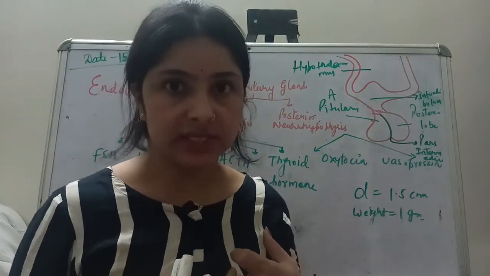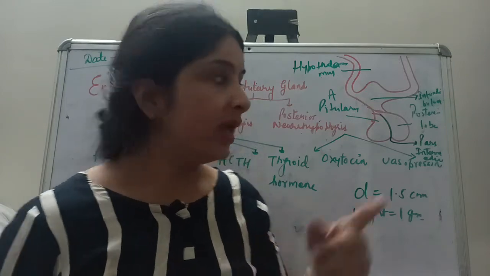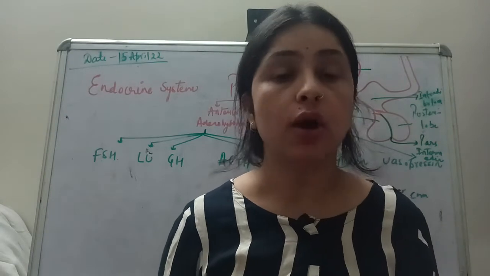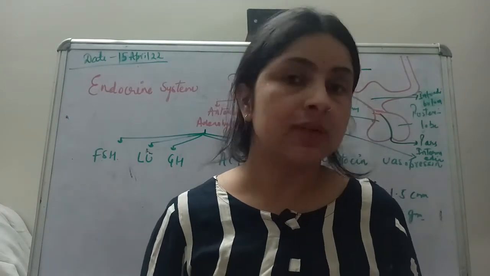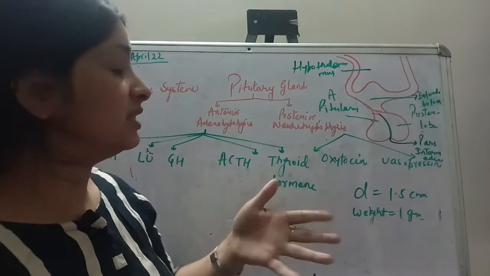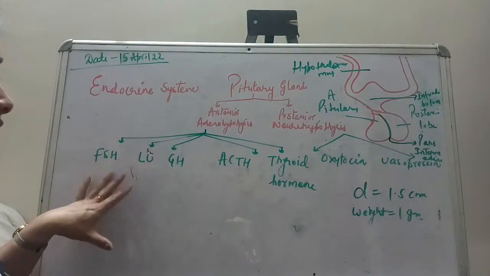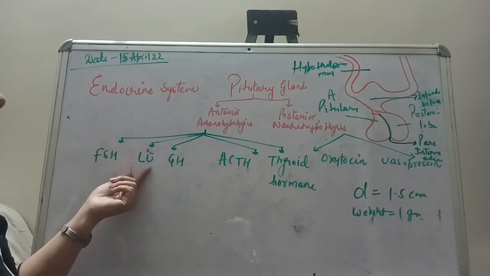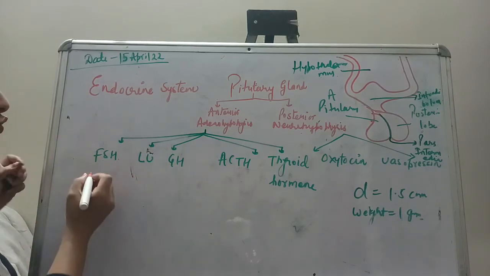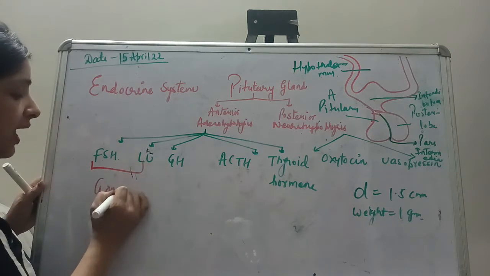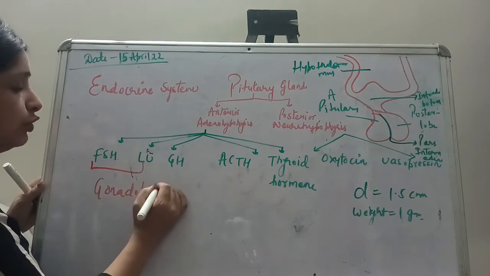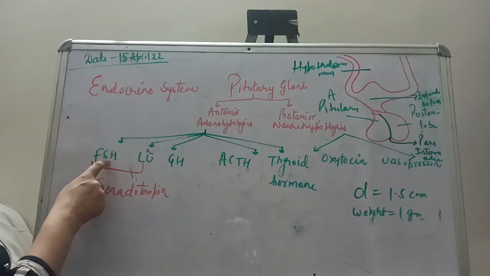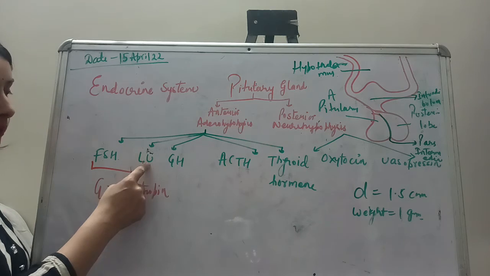Now the pituitary gland, if you see the structure, very clearly has 2 lobes. One is the anterior lobe and the second is the posterior lobe. The anterior lobe is called adenohypophysis and the posterior lobe is called neurohypophysis. Now this adenohypophysis by itself secretes these kinds of hormones. First is follicle stimulating hormone, second is luteinizing hormone. These 2 hormones come under gonadotropins. Gonadotropic cells are the cells which secrete these 2 hormones, follicle stimulating hormone and luteinizing hormone.